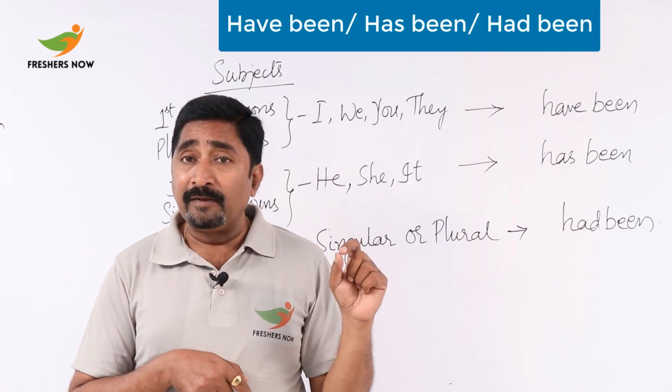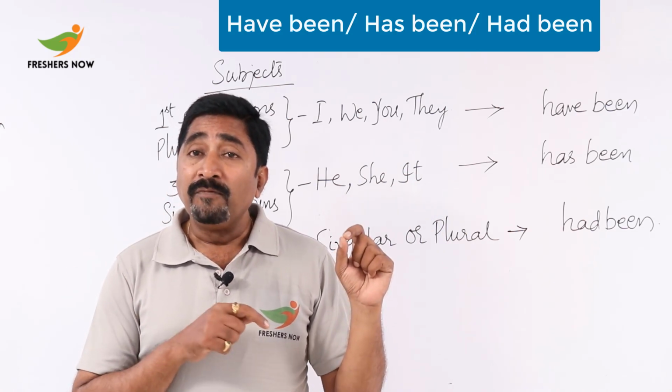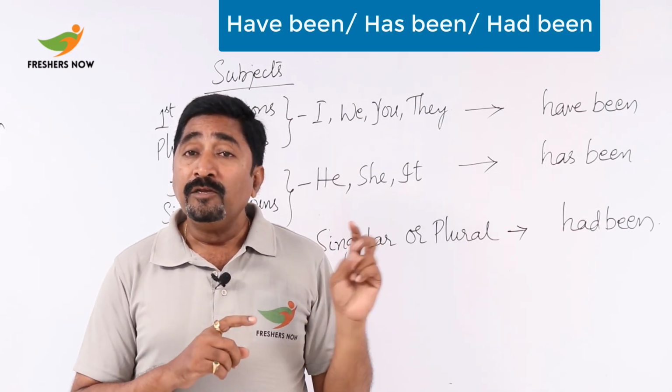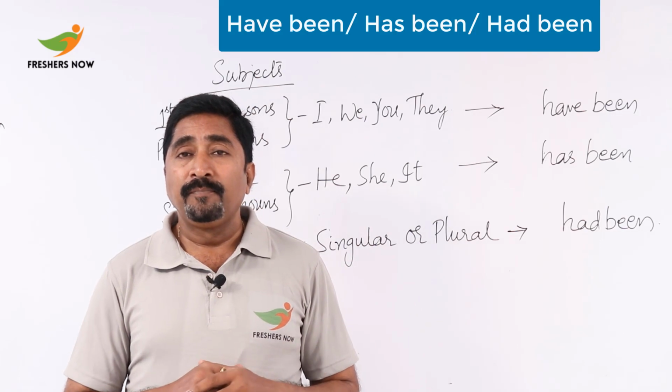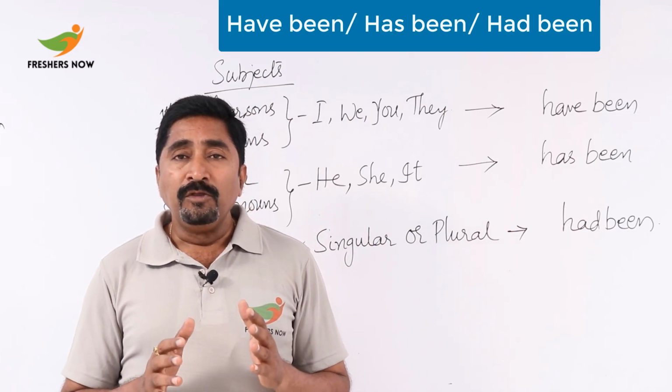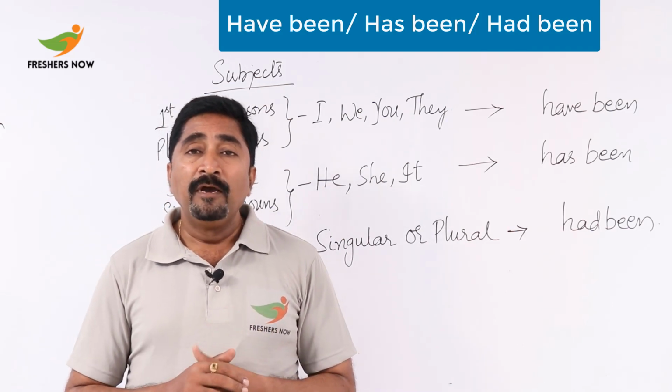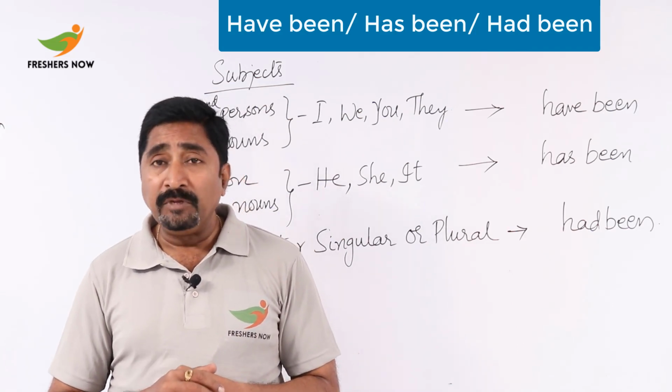So it is only that we use has with the third person singular like he, she, and it. So this is how you have to check the use of have been, has been, and had been.